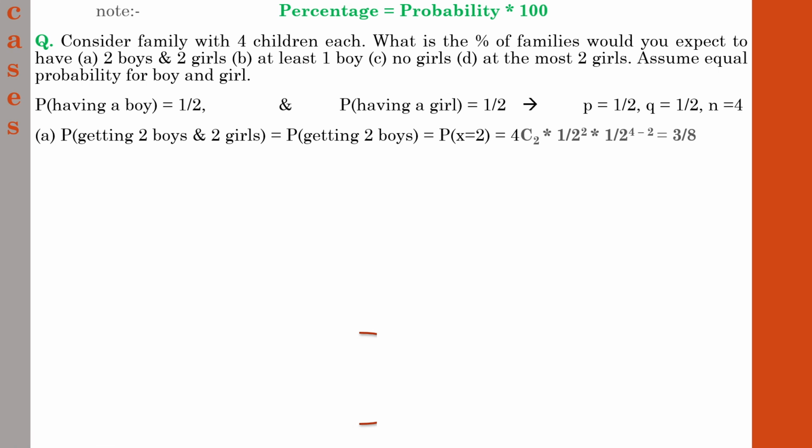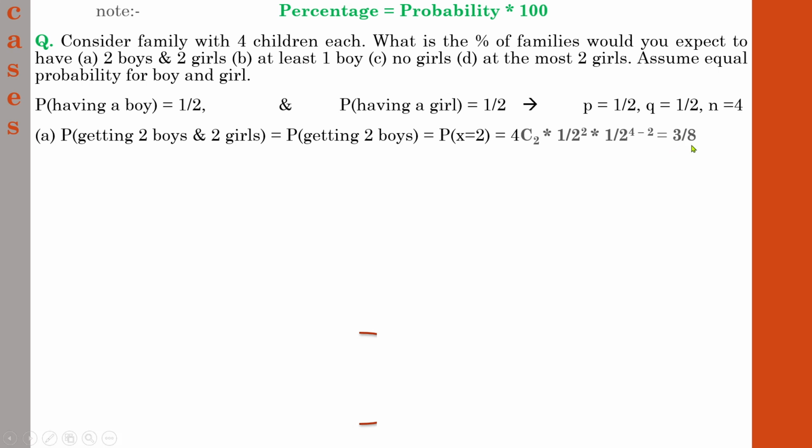And the probability of getting 2 girls is also 3 by 8, because there is equal probability. The probability which you have found for boys will be the same for the girls also. So you need not find it separately for boy and girl, just find either for boy or for girl depending upon the nature of the question. So we found that the probability of getting 2 boys is 3 by 8, and at the beginning of the question I mentioned that if you want to find the percentage of whatever probability is under study, just multiply the probability value with 100. So you have got the probability of getting 2 boys and 2 girls, whatever it is, 3 by 8.